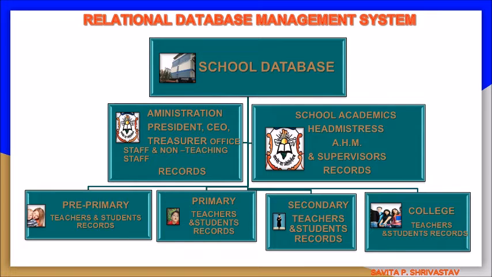We can also keep the relation with the students and teachers records of different sections. For example, pre-primary teachers and student records. The next table will be primary teachers and student records. Next will be secondary teachers and student records, and then college teachers and student records. This way we can maintain the school database in different tables.